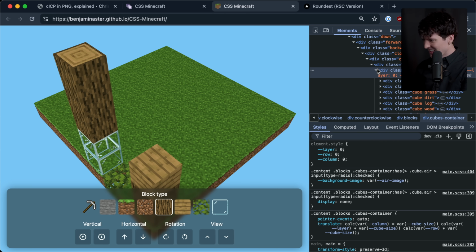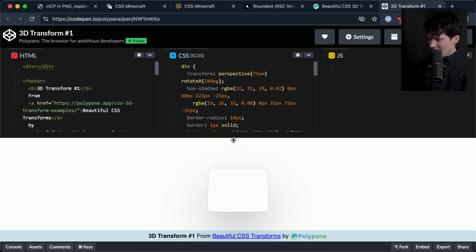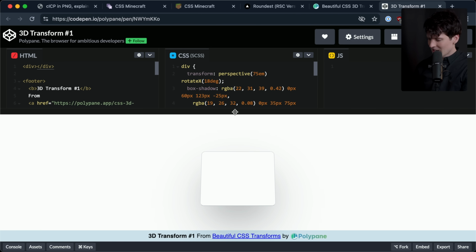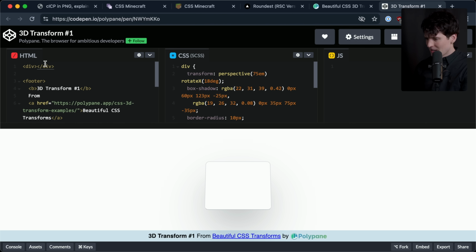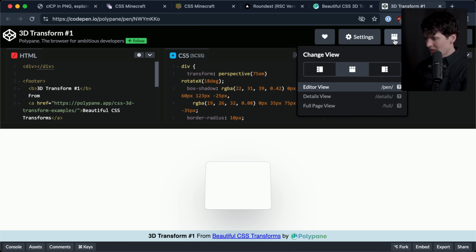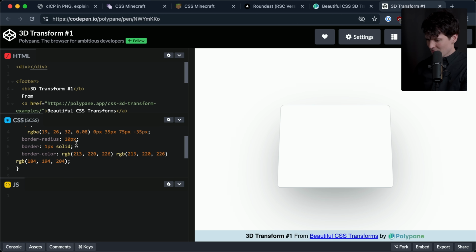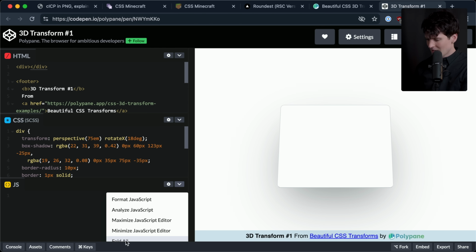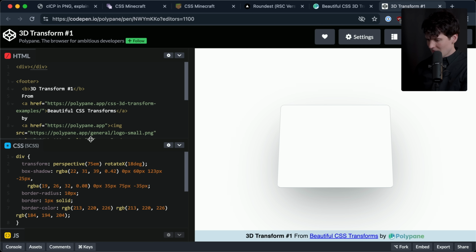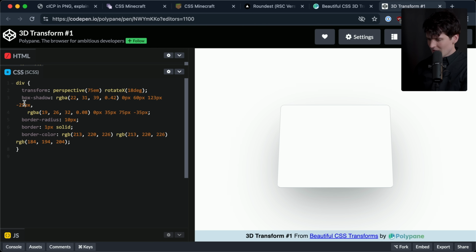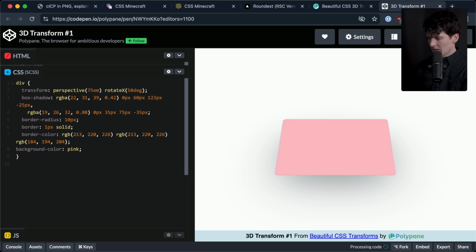It's kind of crazy. Okay, I wanted to mess around with this in my own sandbox, but I was struggling to hack it through browser stuff. So I just grabbed this random CodePen instead to play with. And now we have a beautiful CSS transform here in Node.js. So I can minimize the JS editor and focus here on the CSS. So here we see the transform, perspective 75, rotate 18 degrees. If I change this to like 50, it gets more rotated, has a border color, background color, pink. There we go. Pretty cool.